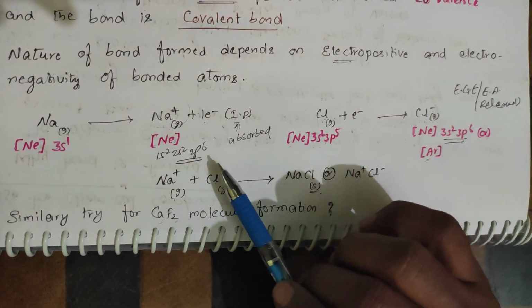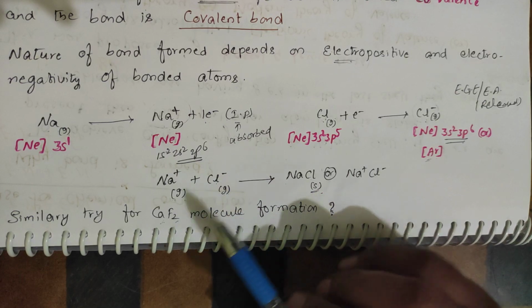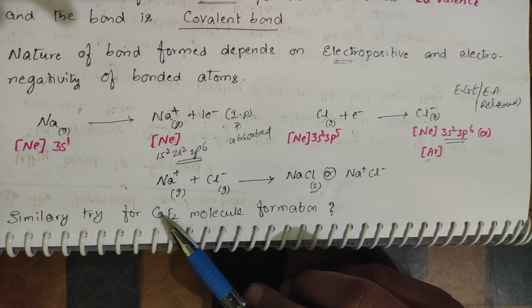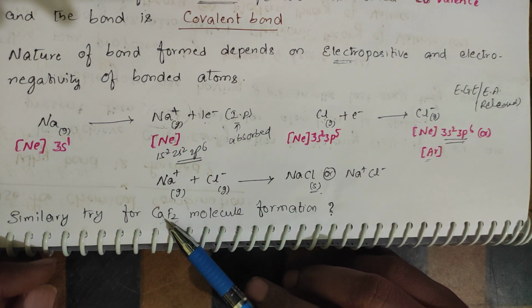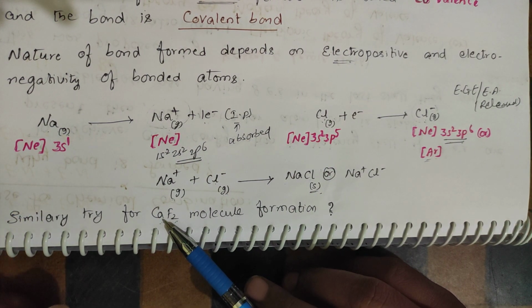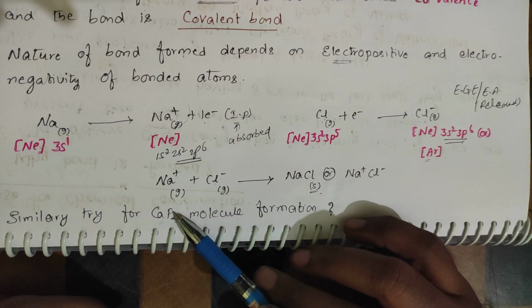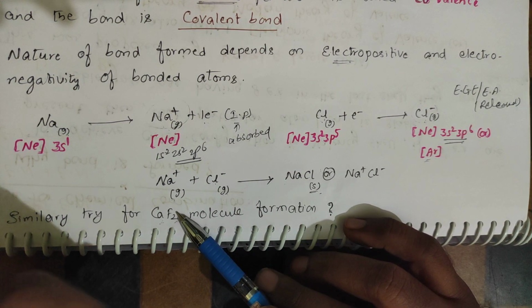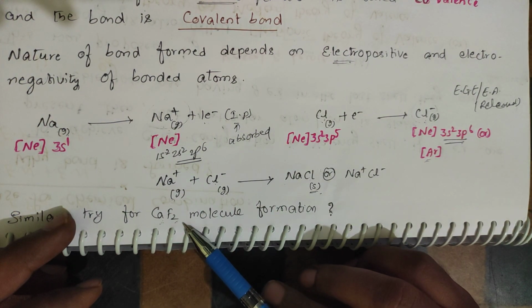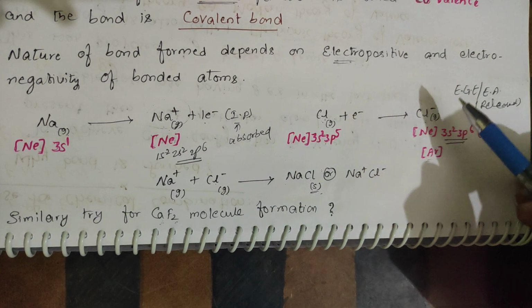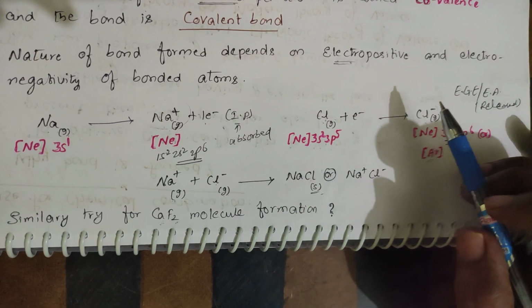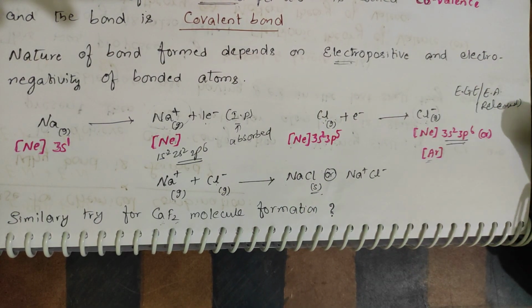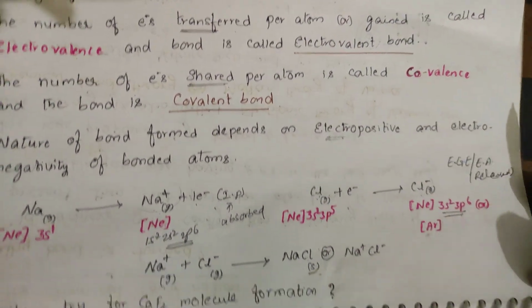So students, whatever I have done with respect to Na and Cl, you do with respect to CaF2. Write the configuration of Ca here. How many electrons will calcium lose? Calcium will lose 2 electrons. And how many electrons will each fluorine take? Each fluorine takes only 1 electron. You have 2 fluorines, so they take 2 electrons and get converted to F minus. Combine Ca2+ gas and F minus gas, and you will get CaF2 in solid structure. That is the homework for you, students.